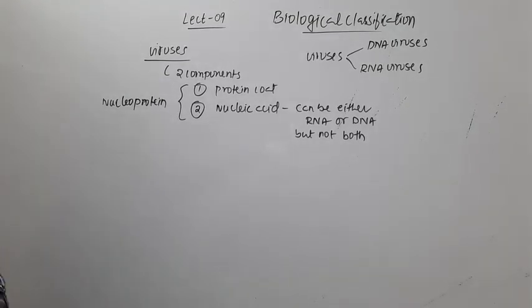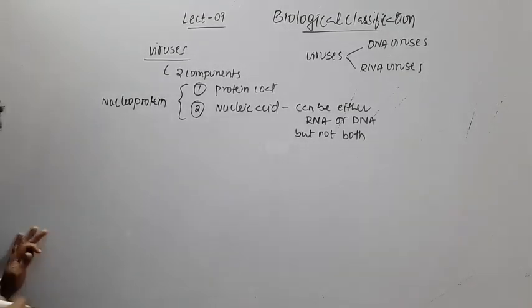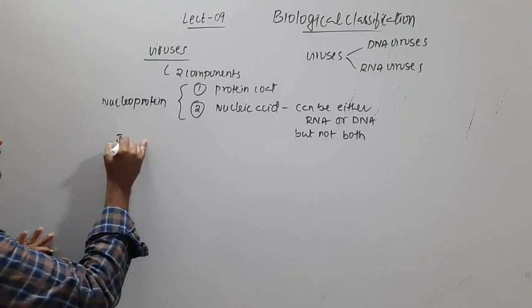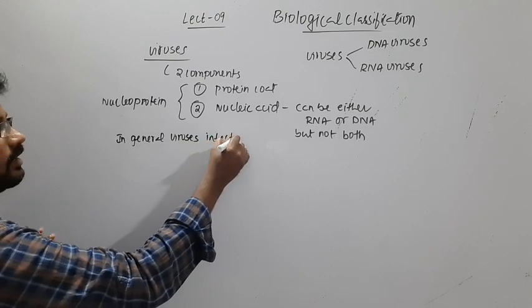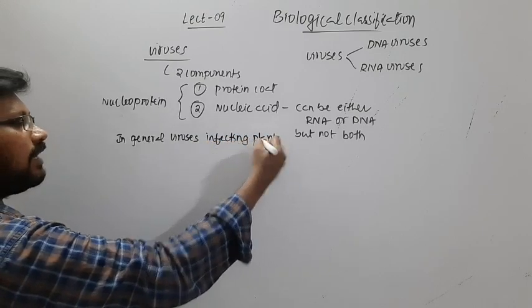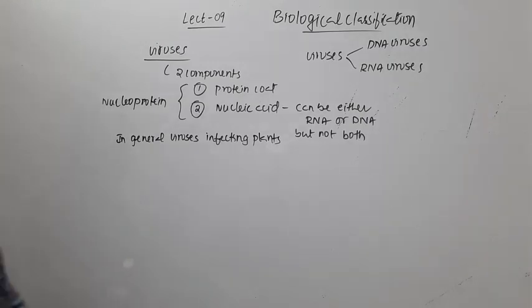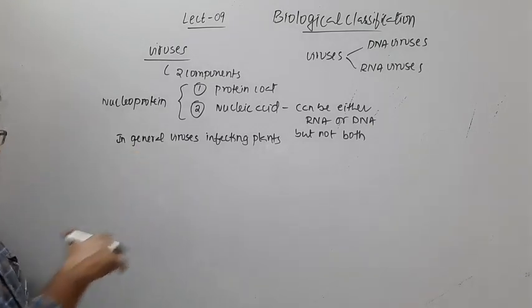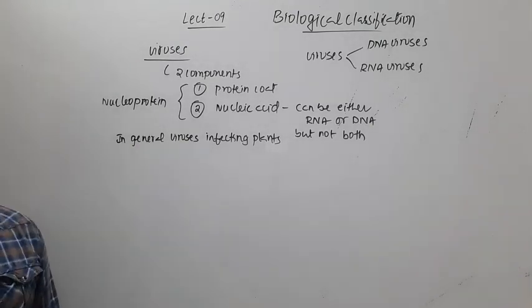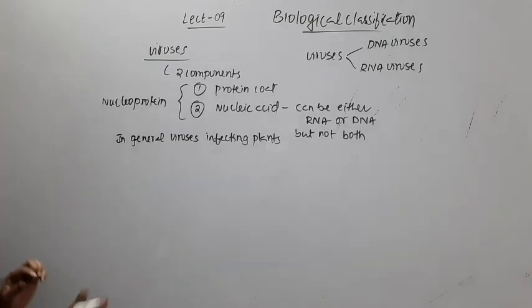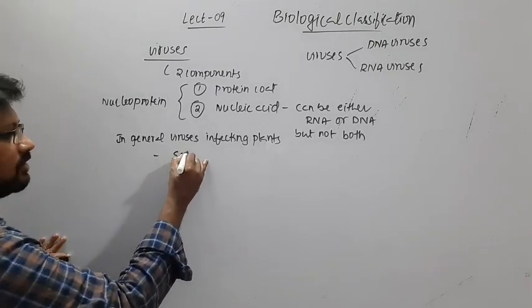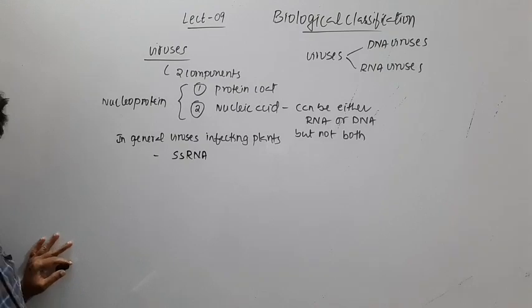Next, in general, the viruses infecting plants. I told you already, viruses are obligate parasites. All of them are parasites, with no exception in this case. So in general, the viruses that cause diseases in plants have a single-stranded RNA as their genetic material.